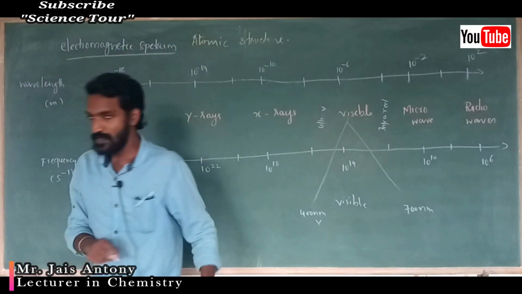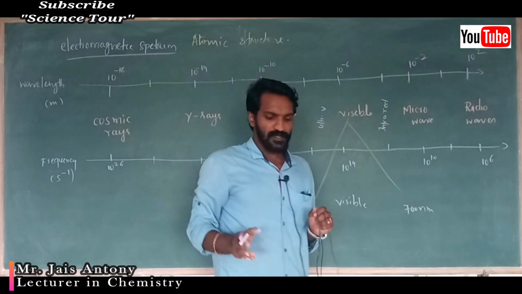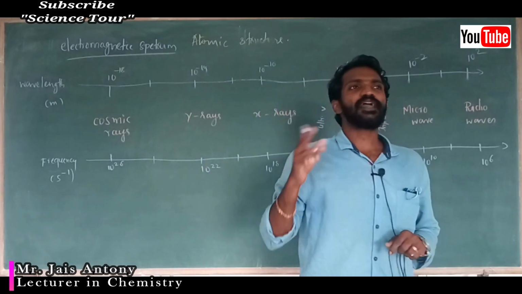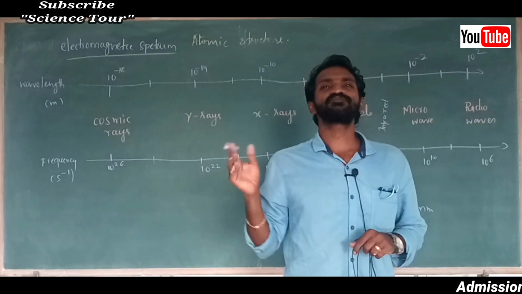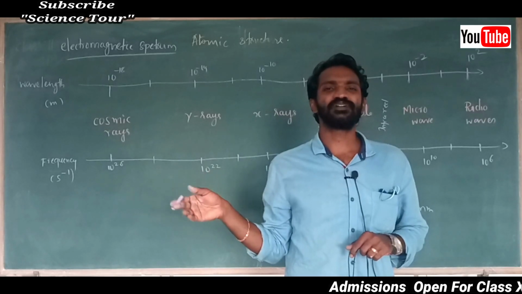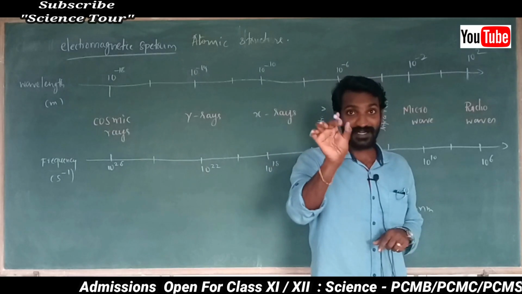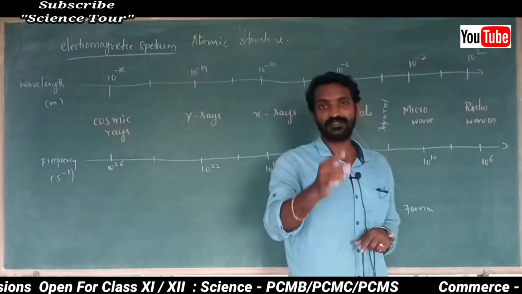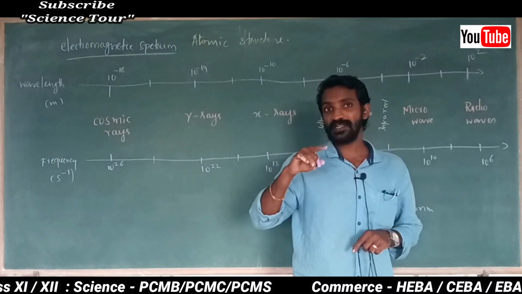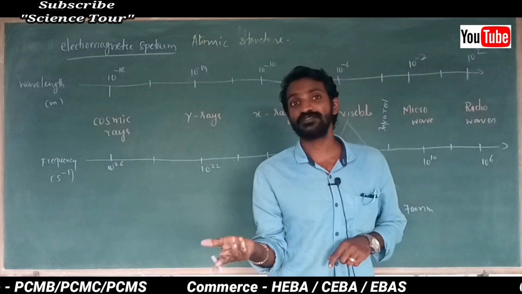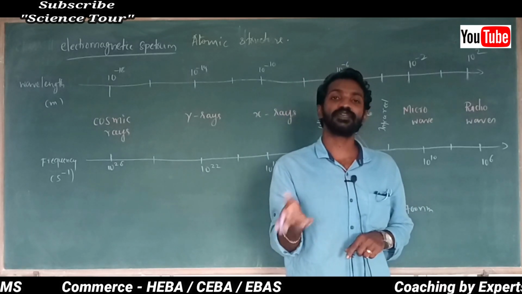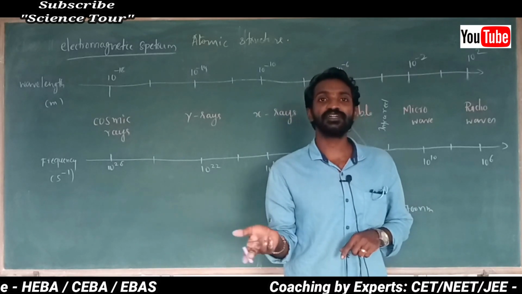Okay, we know that all electromagnetic radiation moves with the speed of light, which is 3 into 10 to the power 8 meter second inverse. But one difference is there. This electromagnetic radiation has different frequency and different wavelength, not the same. So you can differentiate easily.